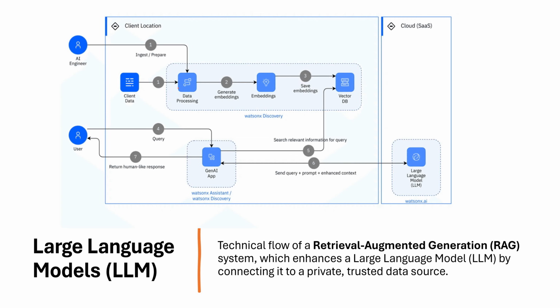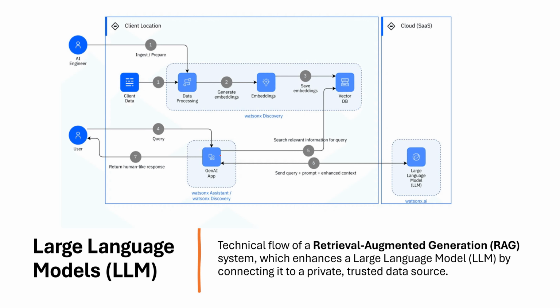It goes to data processing, then they generate embeddings. After that, we save the embeddings into the vector space, where every particular word has some weightage. Then it goes to the Gen AI app.